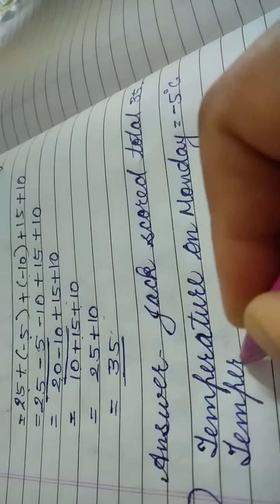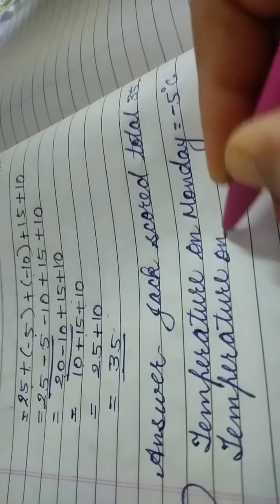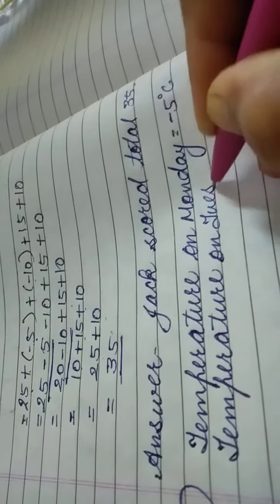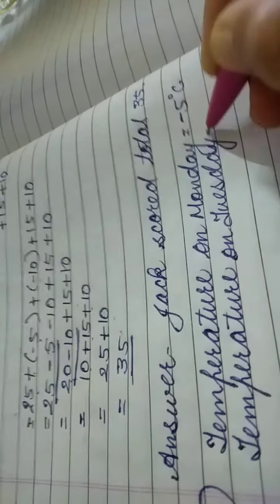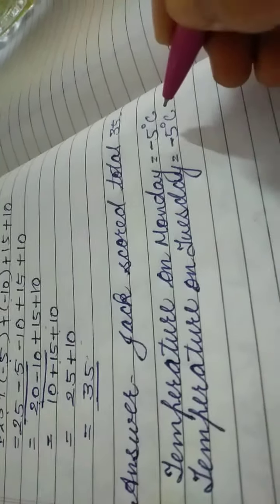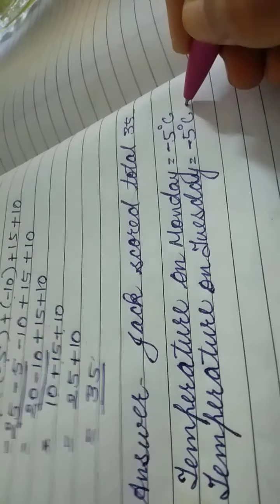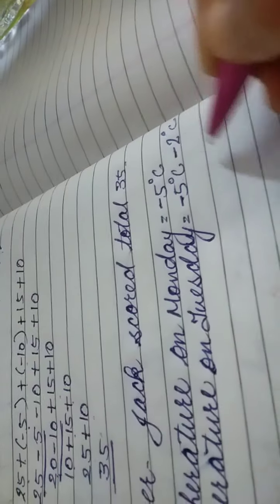So temperature on Tuesday will be how much? Minus 5 degrees Celsius, and from this it has become 2 less. So 2 less, so we will subtract 2 from here. So 2 degrees Celsius we subtracted from here.